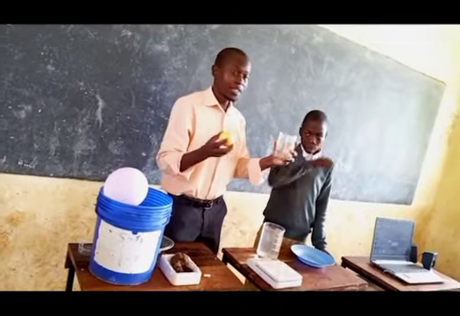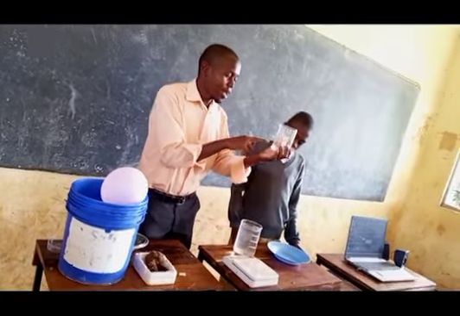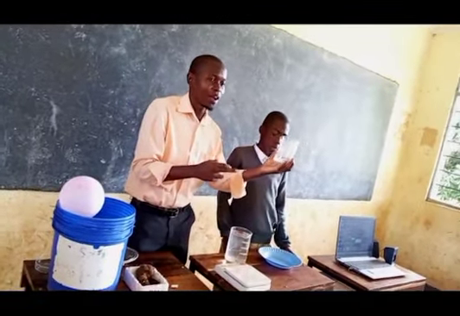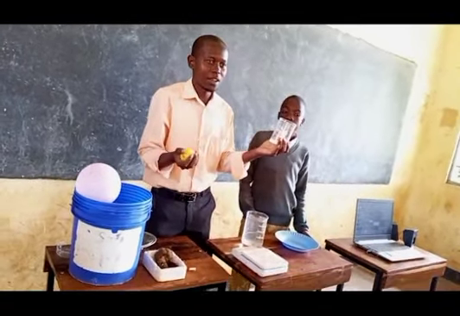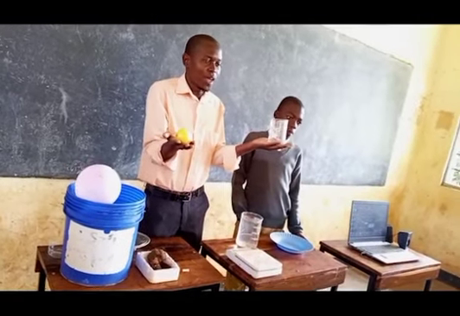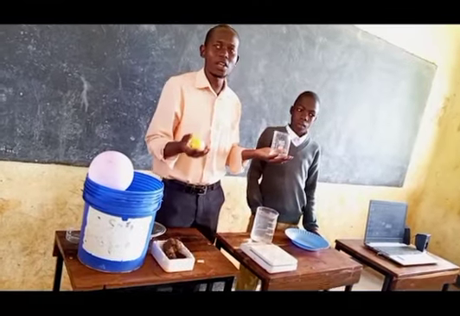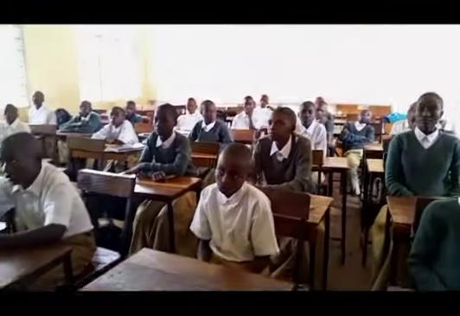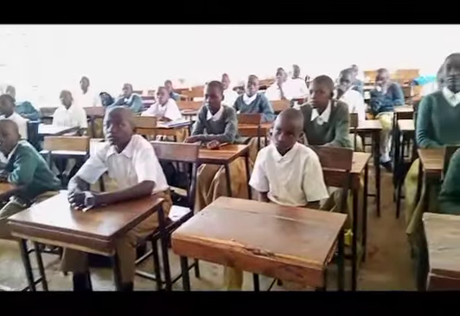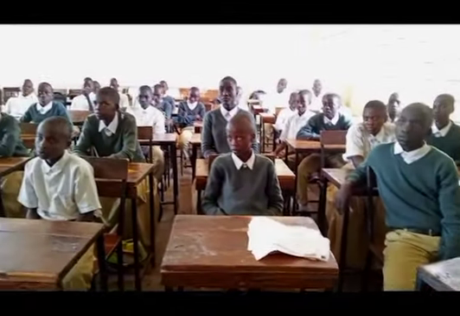Now, it seems that if a body floats and displaces water, then the water displaced and the floating object's weights are equal. This we call the law of flotation. Say it: the law of flotation, which tells us that the weight of a floating object and the water displaced are always equal.